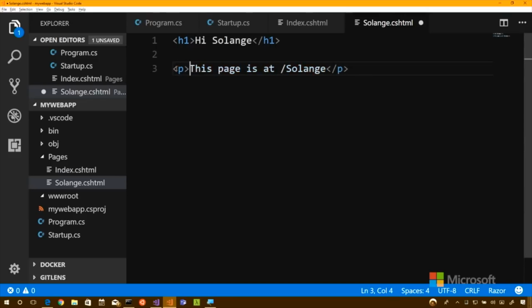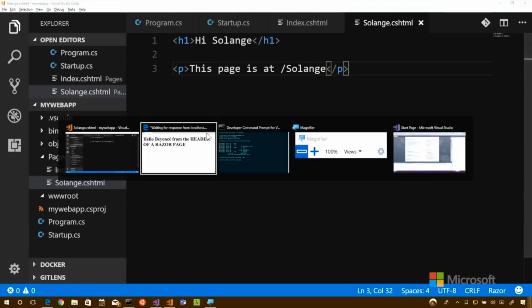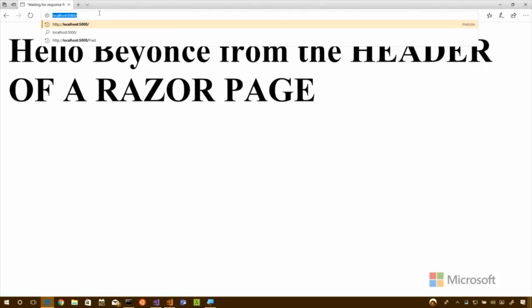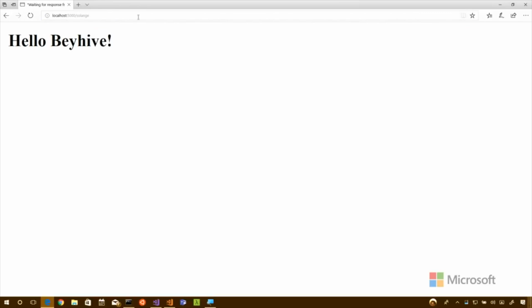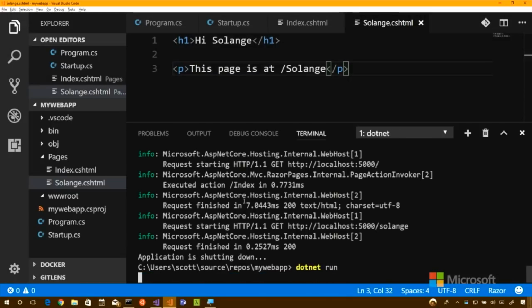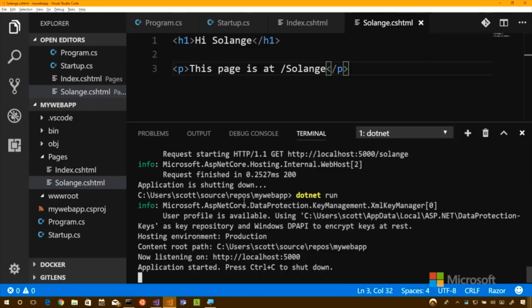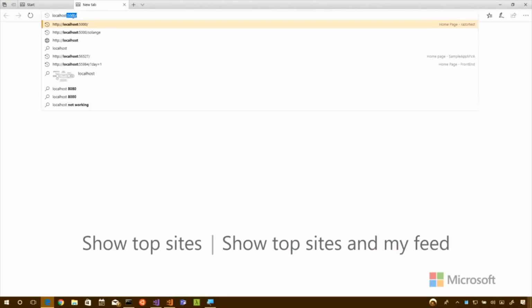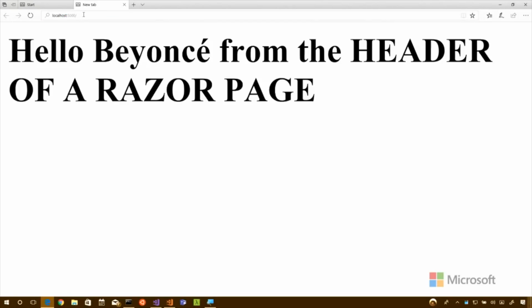Oops. See how Visual Studio Code is trying to be helpful? I should have just opened up my P to start with. There we go. So there's our default. Oops, did I not run it again? I don't think you did. Okay, so we done and run. So there's our default.